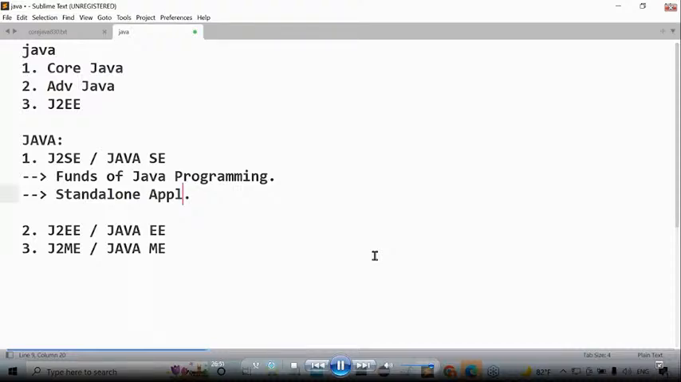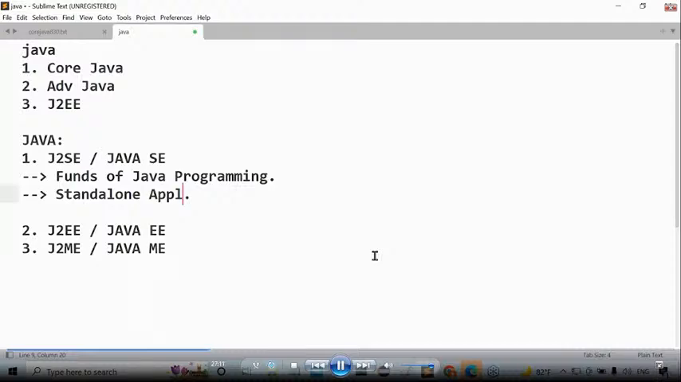Like this, in my computer, Eclipse IDE is running. Command prompt is running separately. Notepad is running separately. Sublime Text is running separately. Paint is running separately. All these things are examples of what? Standalone applications. Yes, sir. All of you are getting it or not?